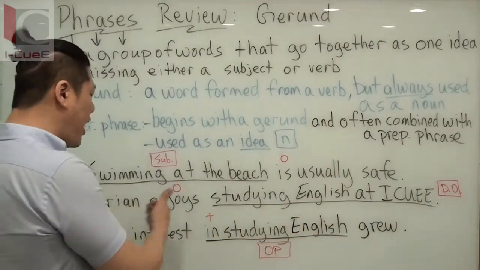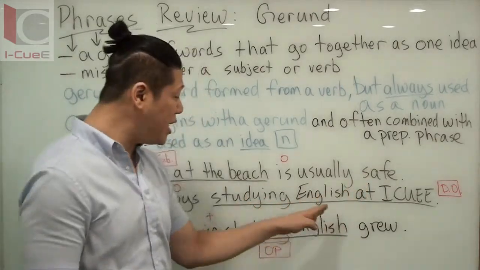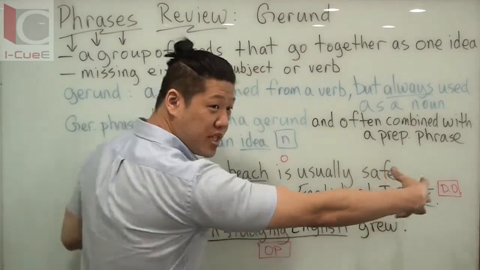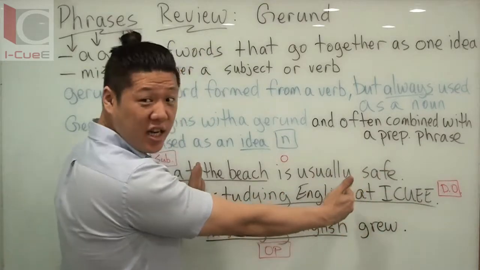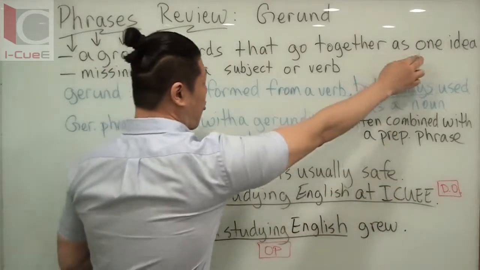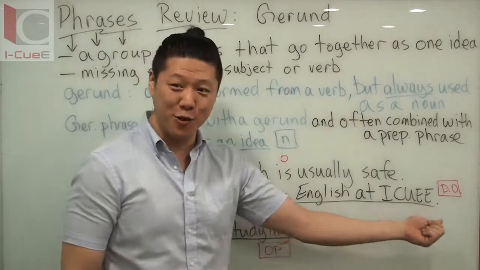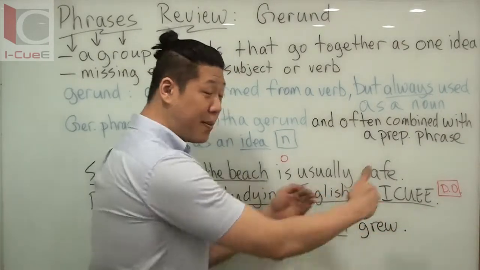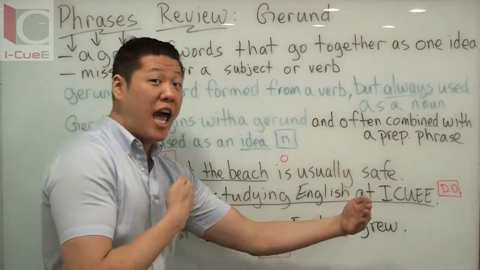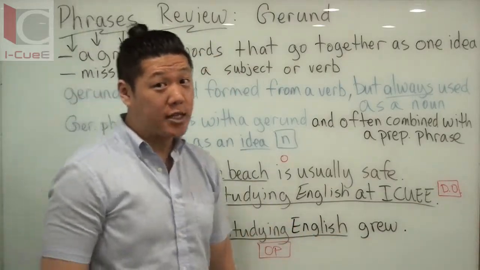If I just said Brian enjoys studying English, that's fine. But maybe he enjoys studying English only at IQ. If that's the case, this has to stay together. If he just enjoys studying English, then I don't need this part. They're two separate ideas. But remember, they're one idea. I'm using this as he only enjoys studying English at IQ. Make sense? So if they're separate thoughts, you can say prepositional phrase, gerund phrase. If these thoughts have to go together, then it's one long gerund phrase used as your direct object.